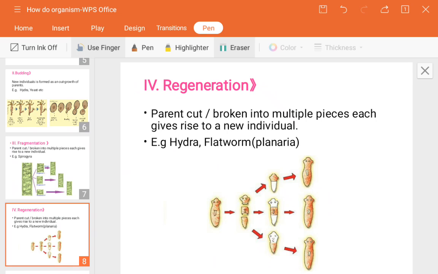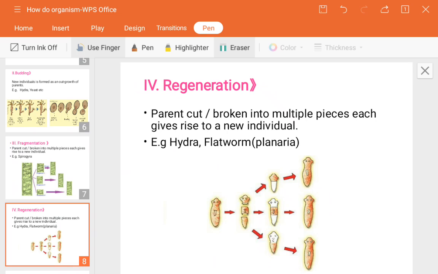So the middle part will produce the upper head part and the tail part in the regeneration process, and the tail part will produce the middle part and the head part. Getting? So this is actually one magical thing in the case of a planaria.